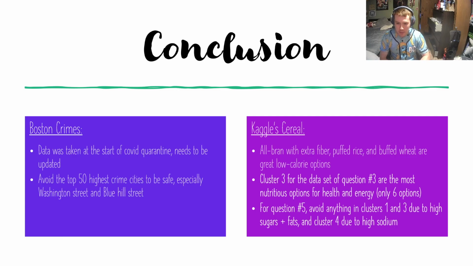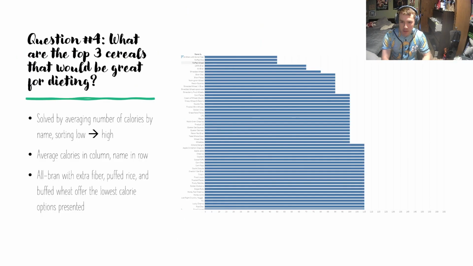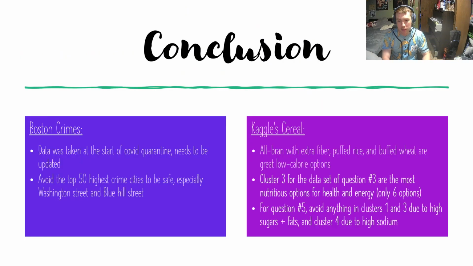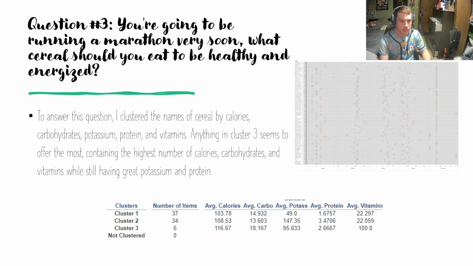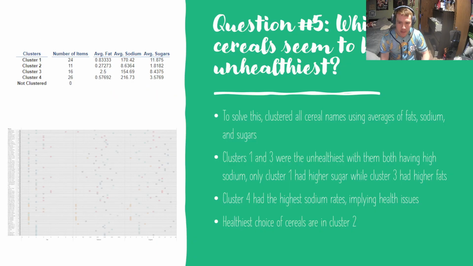As for Kaggle cereal, All Bran with Extra Fiber, Puffed Rice, and Puffed Wheat, as we saw here, offer the greatest opportunity for dieting. Cluster 3 for question 3: if you're trying to energize yourself for a marathon or working out, anything in cluster 3 is going to be your best bet.